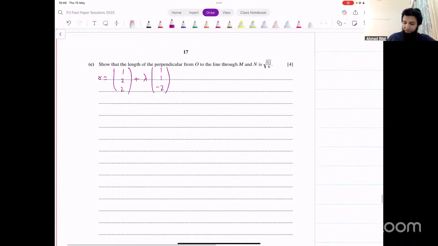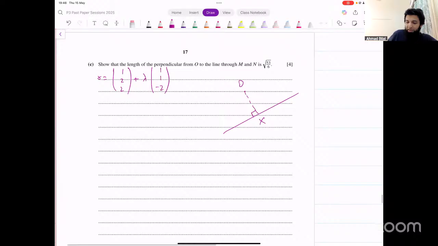Now we can think of it like this. We've got this line, and there's a point that is O, the origin. We want to find the perpendicular distance from the origin to this line. We can call this point something. Let's call this point X. Now this point X lies on the line.